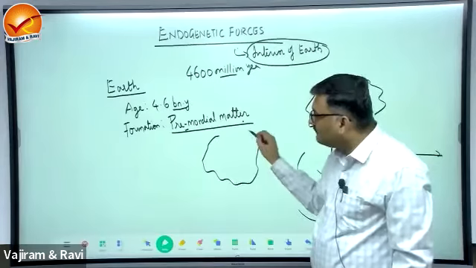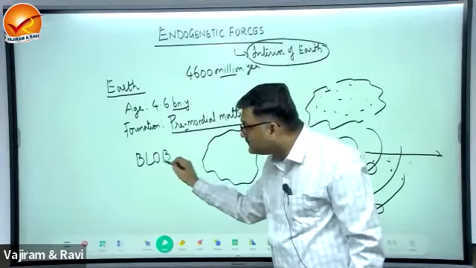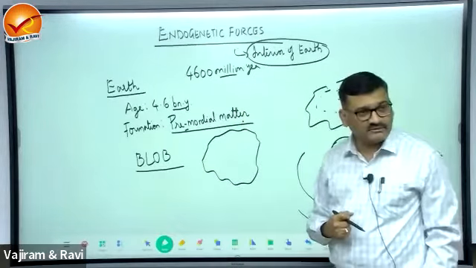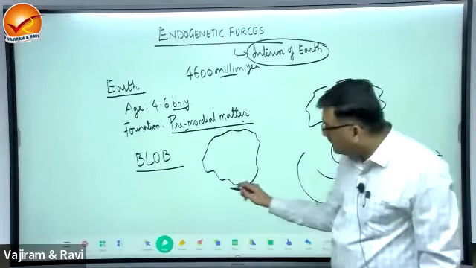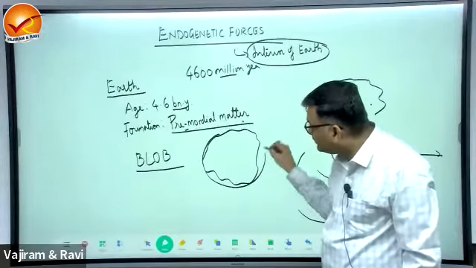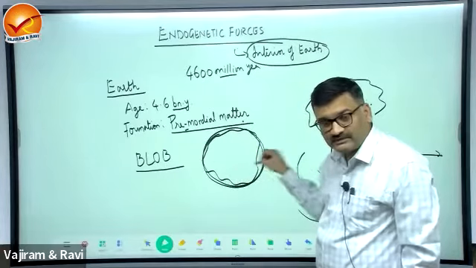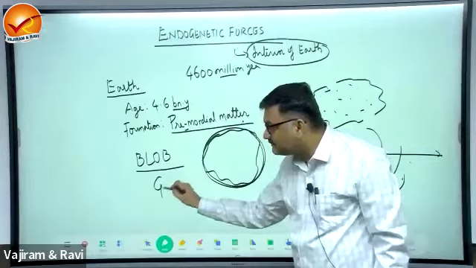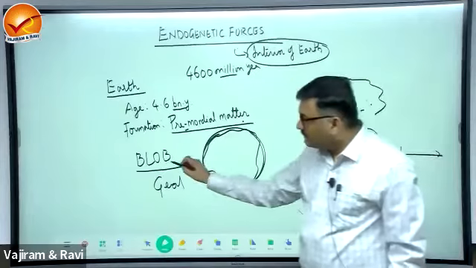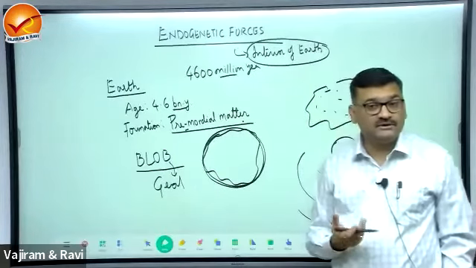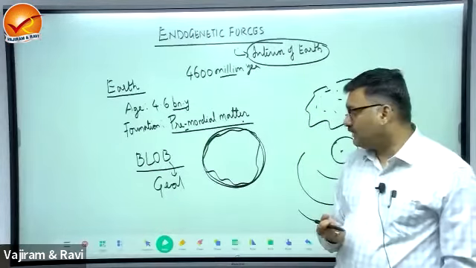Initial Earth was having an uneven shape. This was known as a blob. Initial Earth is known as blob, which was uneven, not like the present spherical Earth. The present Earth got its shape over a period of time. It became spherical, compressed at the poles and expanded at the equator, and this is known as a geoid. So there was a conversion from blob to geoid. What is a blob? Blob was the irregular shape of the planet when it was born.